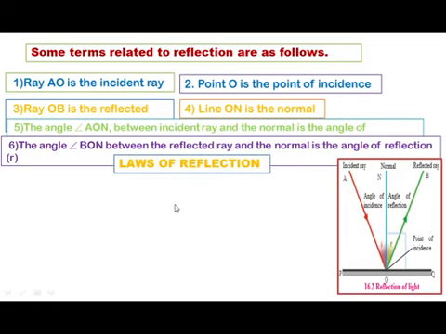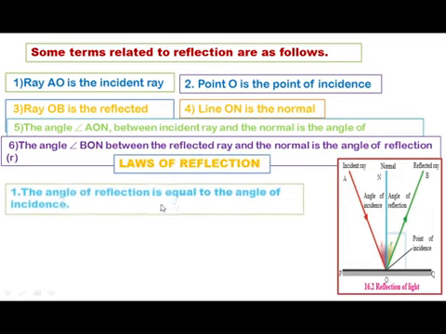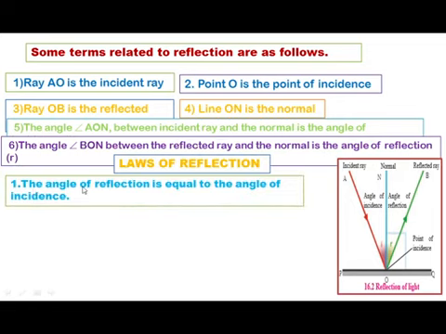Laws of reflection. First, the angle of reflection is equal to the angle of incidence. Both angles are of equal measure, meaning angle AON is equal to angle BON.